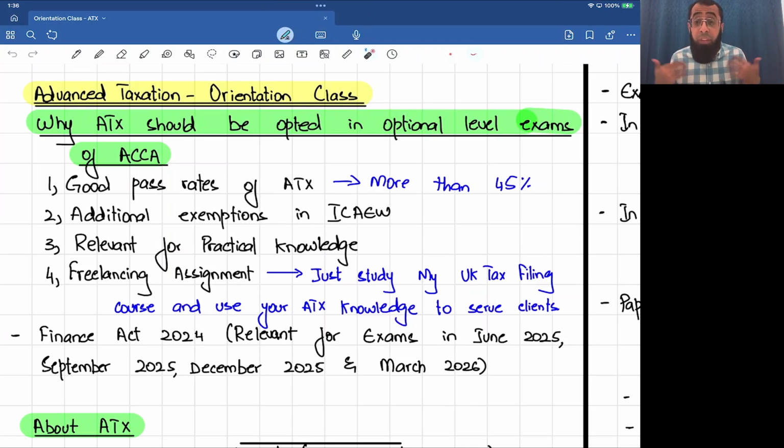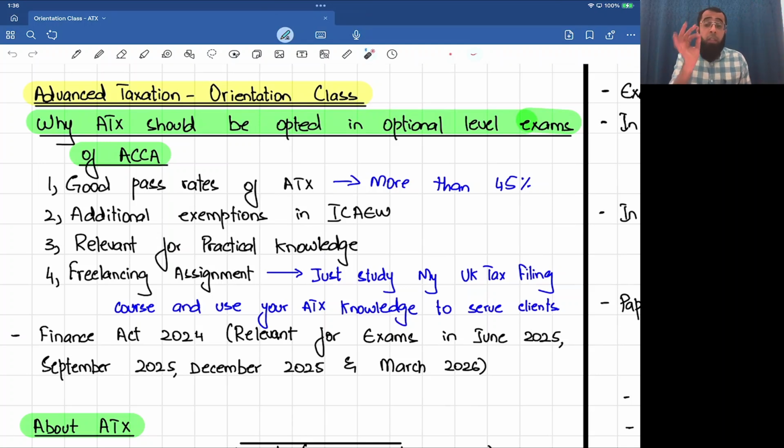Since I'm myself an ICAEW qualified and I teach ICAEW also, and our institution, Mirchawala of Accountancy, is also an approved learning provider of ICAEW, so you'll be getting great support in relation to that also. So yes, if you go for advanced taxation, you get additional exemptions in ICAEW also.